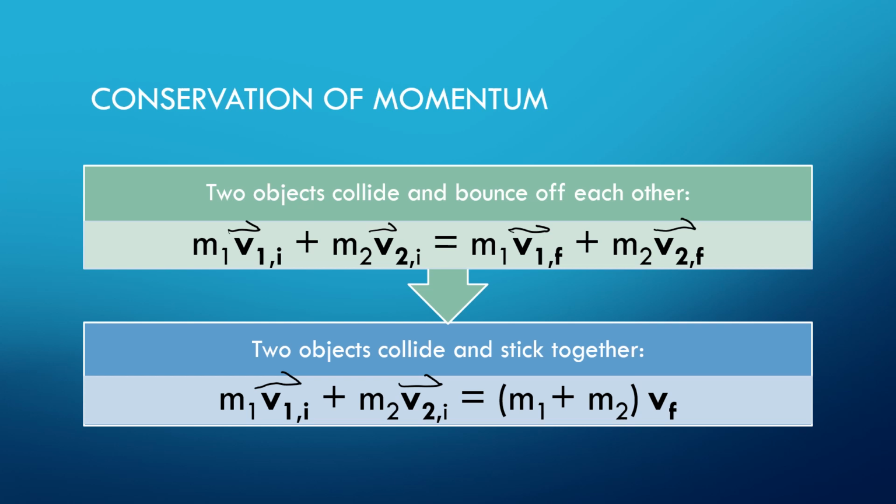But once they stick together, now I have the mass of 1 plus the mass of 2, because these are stuck together. So their masses move together at the same velocity. So when two objects stick together, they end up with a final velocity that's combined because their masses are combined. So then we can look at it like that. Oh, look, it's the same. We add the masses. They're going at the same speed. So it's just mass 1 plus mass 2 times the final velocity. And both of these are on your equation sheet.